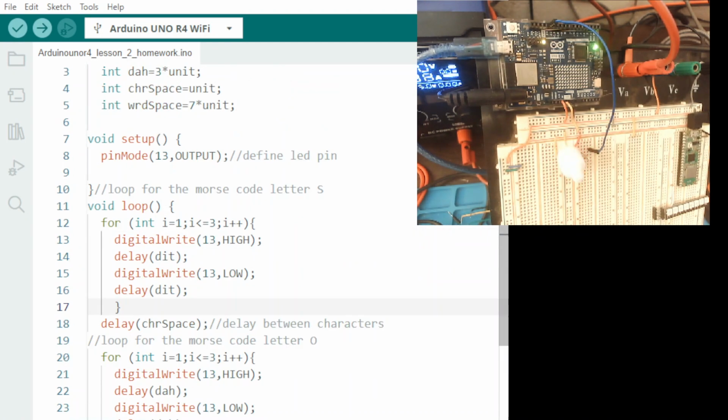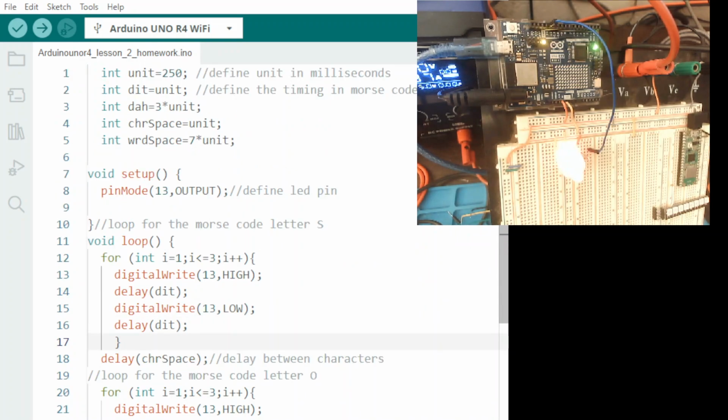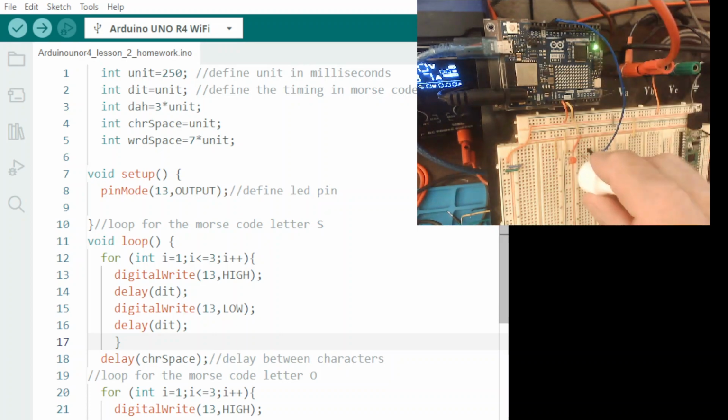This is lesson number 2 for Arduino Uno R4 WiFi. Paul Recorder asked us to finish hooking up the LED. If you look here, you can see that I've got the LED hooked up with a 1K resistor, and I've got it connected from the 1K resistor to pin 13. I'm covering that up because it's so bright.